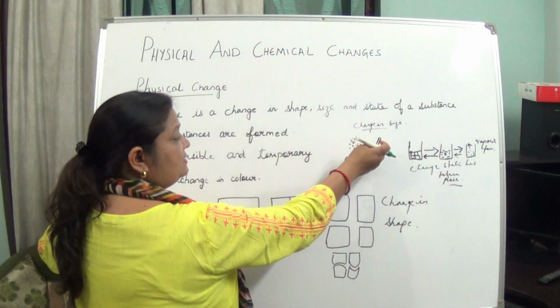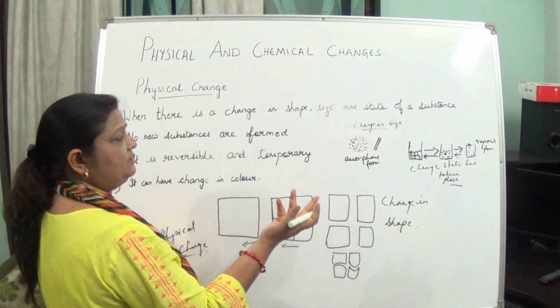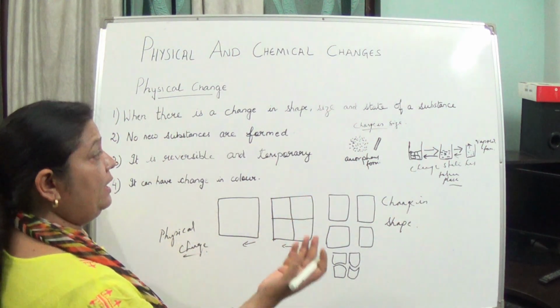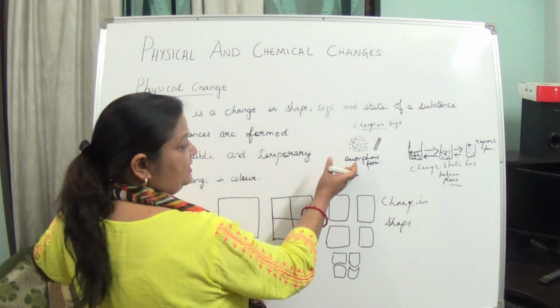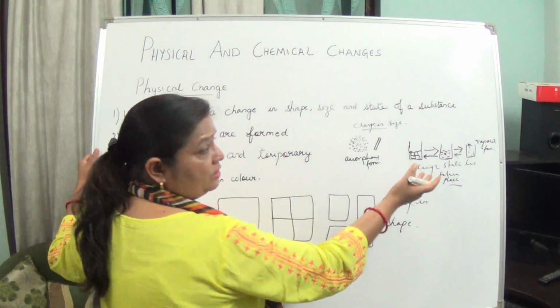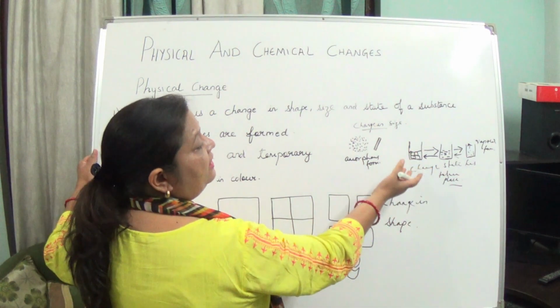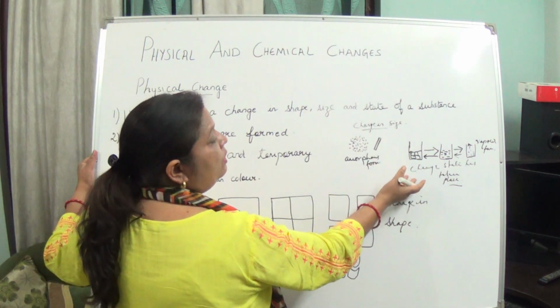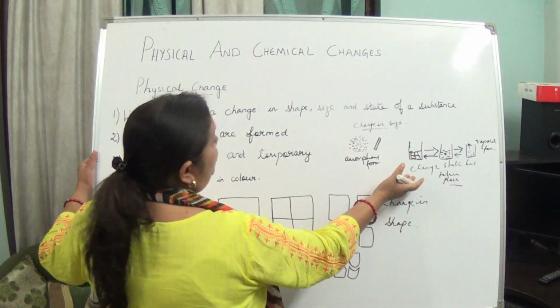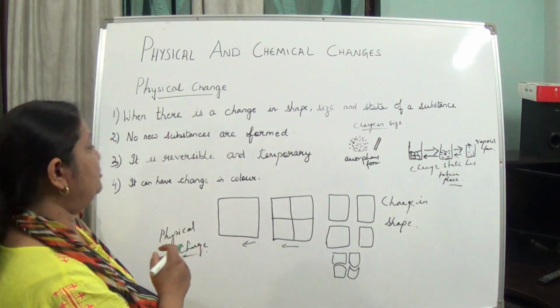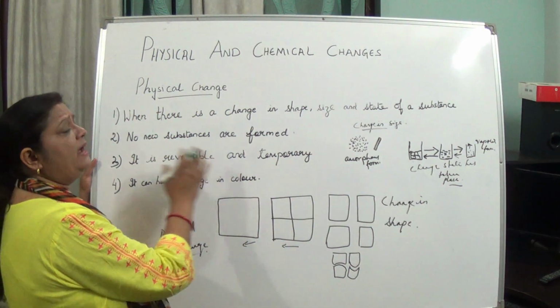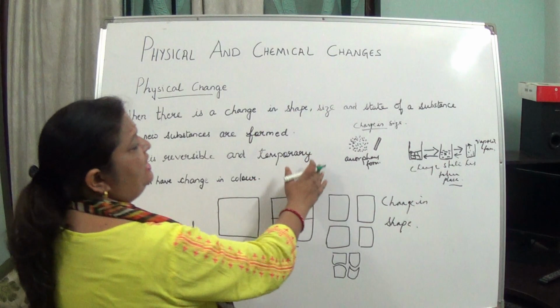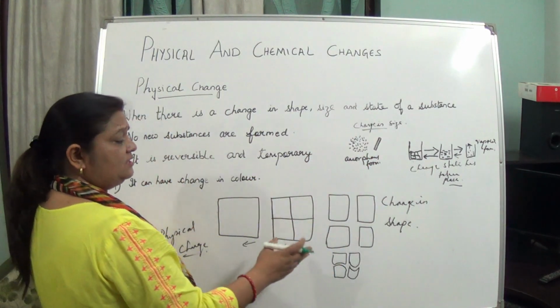In the example of the chalk also, constituents have not changed, so it is also a physical change. Here also it is only water, but in 3 different states. So no new substances have been formed. It is reversible and temporary.